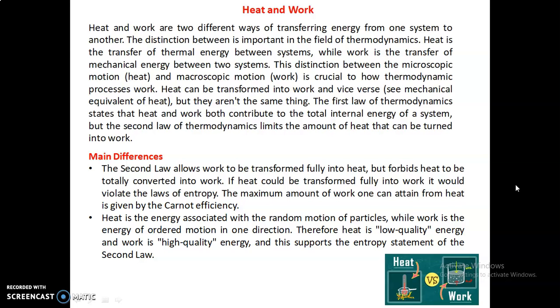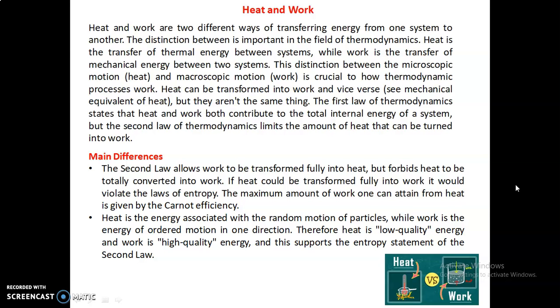The first law of thermodynamics states that heat and work both contribute to the total internal energy of a system, but the second law of thermodynamics limits the amount of heat that can be turned into work. So heat and work both are forms of energy.